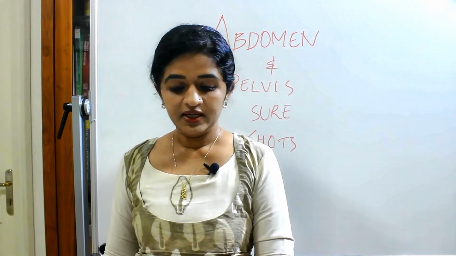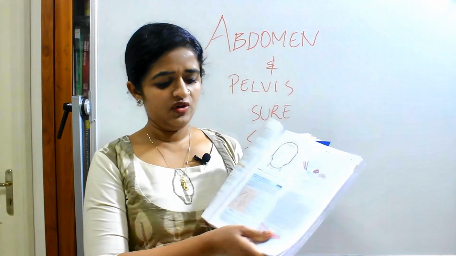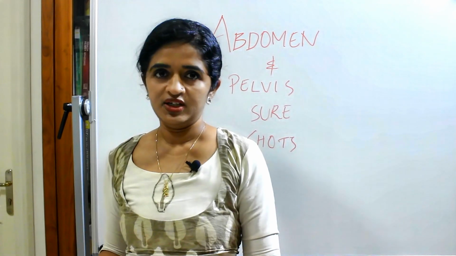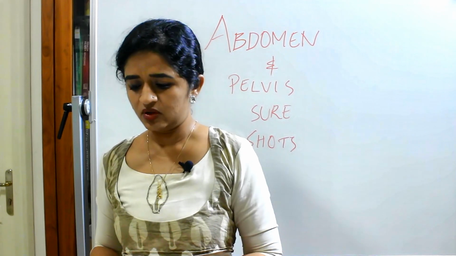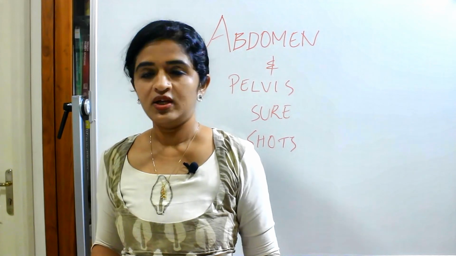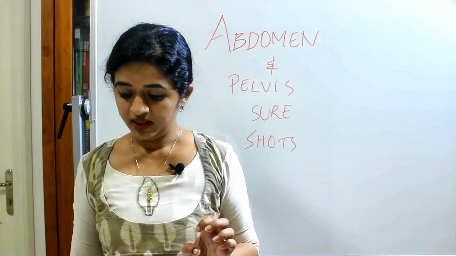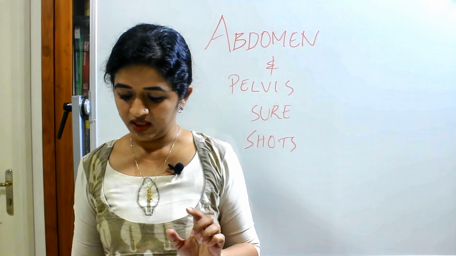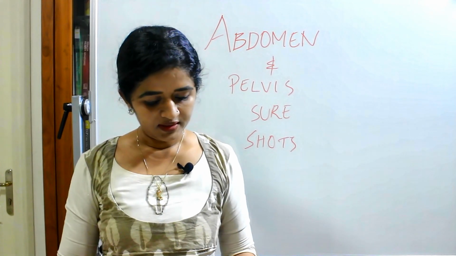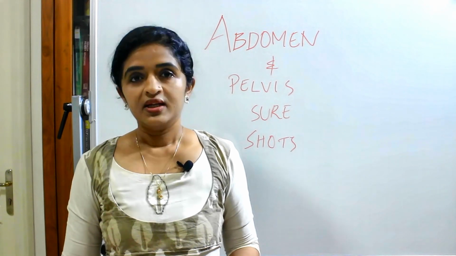Then the clinical correlation like the abdominal incisions, there's a very beautiful diagram given here. If you just have a look at this, it will be easy for you the day before exam. If you just focus on that diagram, it will be easy for you to have a quick recap. Then coming to the inguinal region, inguinal ligament, again very important. In the inguinal ligament, you should be knowing about the expansions of the inguinal ligament. Then about the subinguinal space, then the femoral sheath.